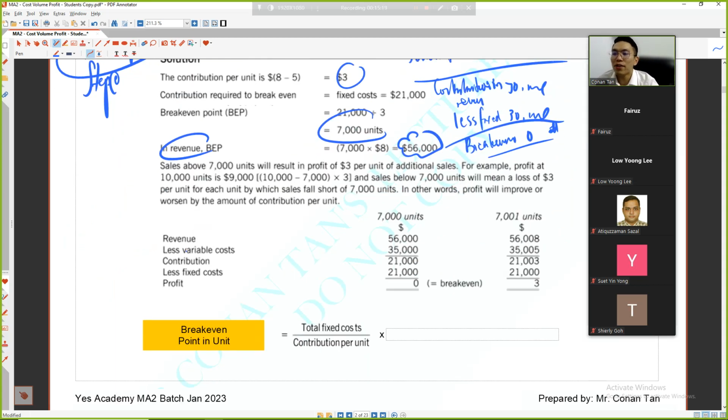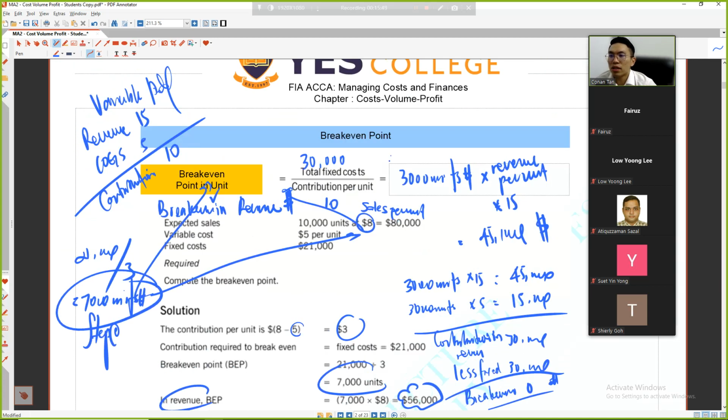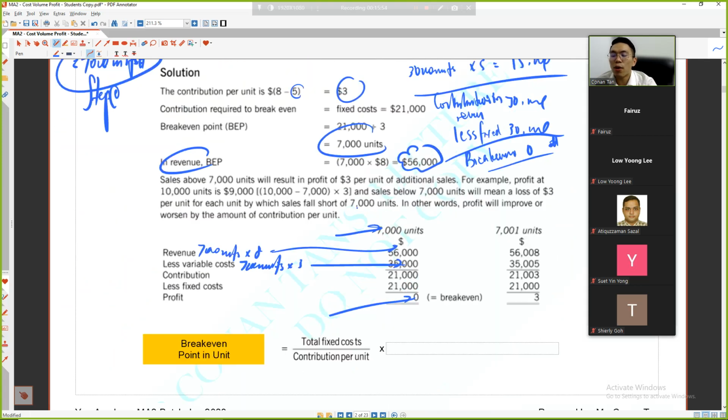If I use 7,000 units, you can make a break even of 0. 7,000 units times 8 is 56,000. The variable cost is 7,000 units times 5, which is 35,000. The contribution is 21,000, less off the fixed cost of 21,000 is 0. So the formula they're using here is total fixed cost divided by contribution per unit. You know how much you need in terms of units in order to break even.